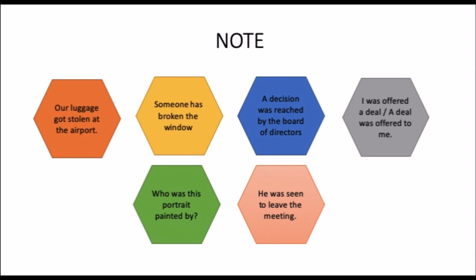In passive questions with who, whom, or which, we do not omit by. Who painted this portrait? Who was the portrait painted by? The verbs hear, help, see, and make are followed by the bare infinitive in the active, but by the to infinitive in the passive. For example, they saw him leave the building. In the passive form, he was seen to leave the building.